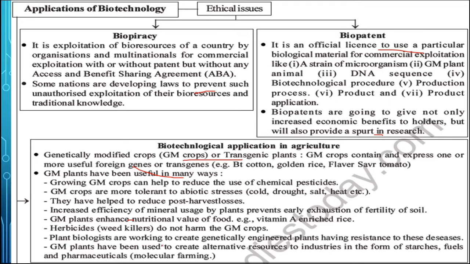Biologists are working to create genetically engineered plants having resistance to these diseases. GM plants have been used to create alternative resources for the industries because they can provide the raw materials for different industries like starch, fuel, pharmaceuticals, etc.